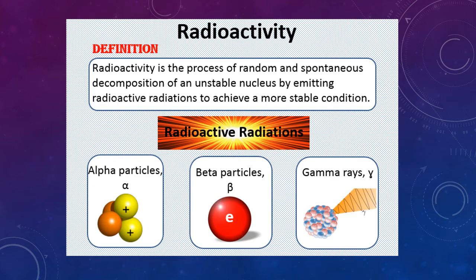Random means it's impossible for us to predict the decay of the individual atoms. And spontaneous means it can occur naturally under certain conditions. So that is the meaning of random and spontaneous. The three types of radiations emitted are alpha particles, beta particles, and gamma rays.